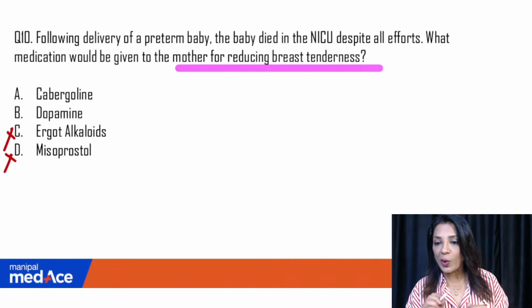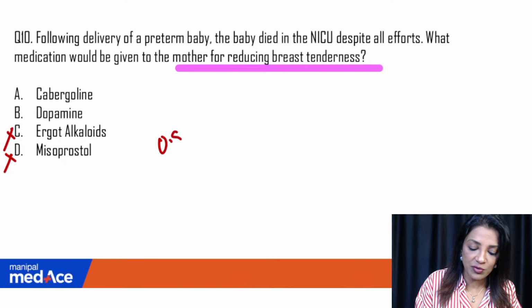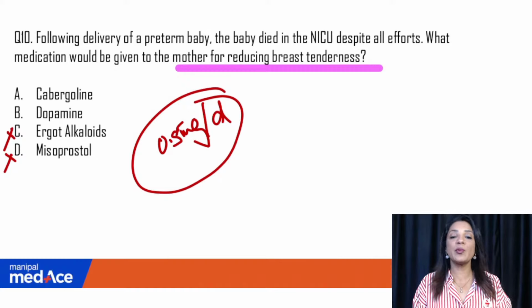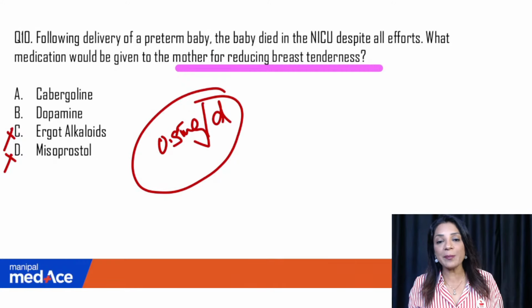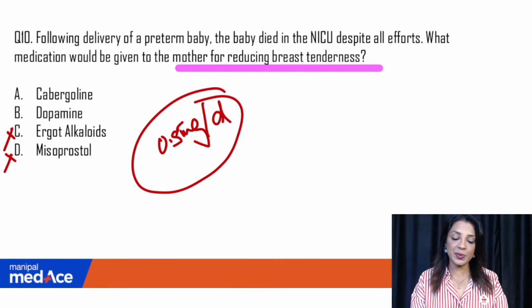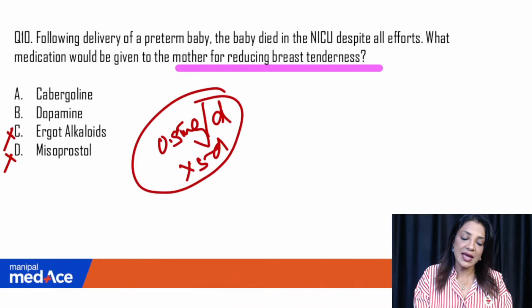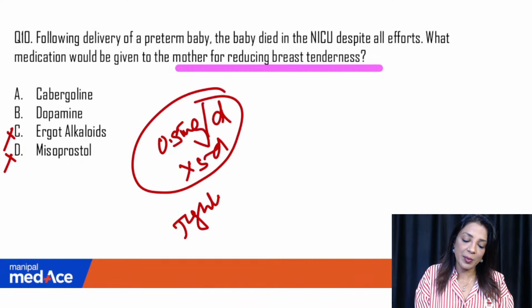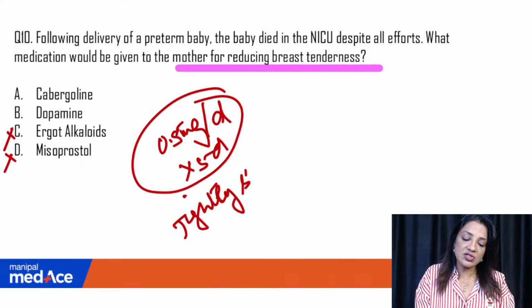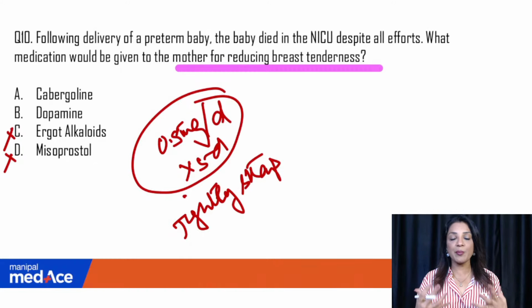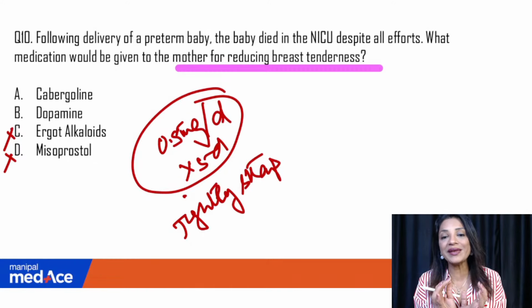No, it is not 1 milligram per day. It is 0.5 milligram per day. Just check with your pediatric books what is written. But normally in practice, we are giving 0.5 milligrams per day for at least 5 days. And we tell the patient to tightly strap the breast, because the breast is just a potential reservoir of milk as well as fat.